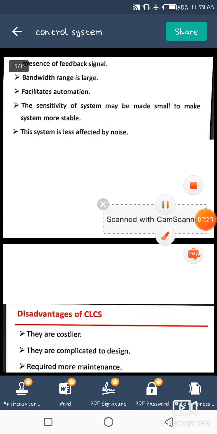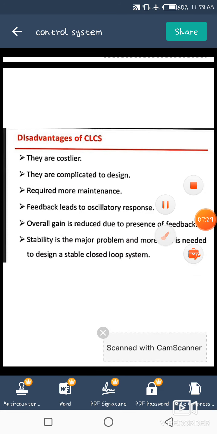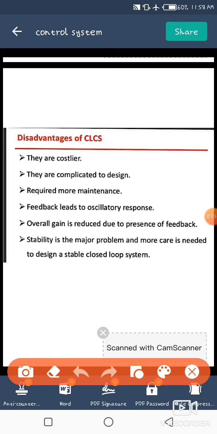Now the disadvantages of CLCS. The disadvantages of closed loop systems are that they are very expensive and maintenance is very difficult. So these are the disadvantages of CLCS. And examples of closed loop structures are a water tank with float ball, voltage stabilizer, etc.